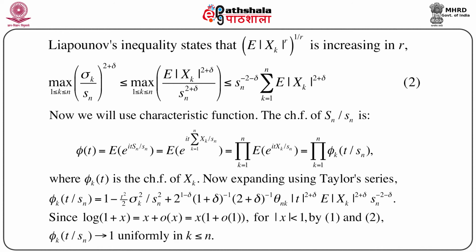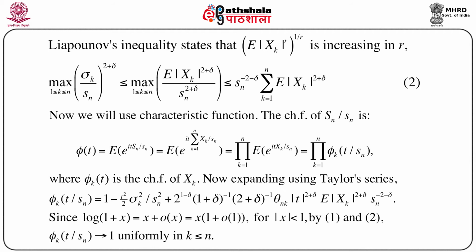Again, just writing capital Sn as summation Xk, k equals 1 to n, and using the property of independence, that means X1, X2, ..., Xn are independent random variables, we know the expectation of the product is equal to the product of expectations. So using all these things, we can write phi t equals product k equals 1 to n of expectation of e to the power i t Xk by small sn, which is in fact product k equals 1 to n of phi k of t by sn, where phi k t is the characteristic function of Xk.